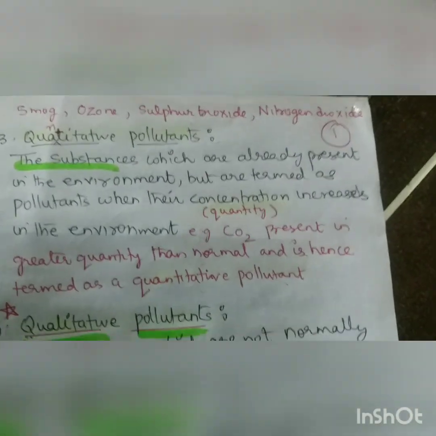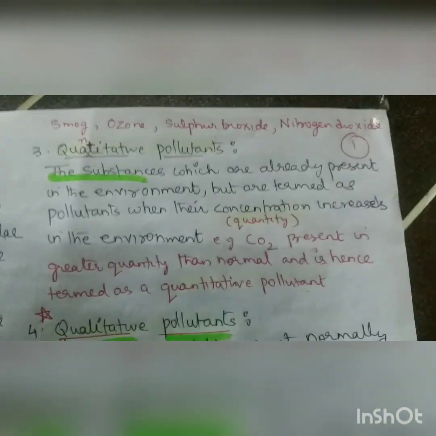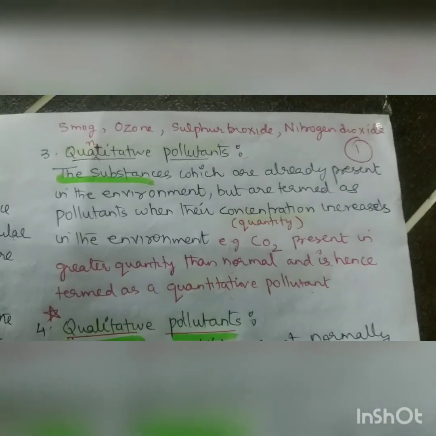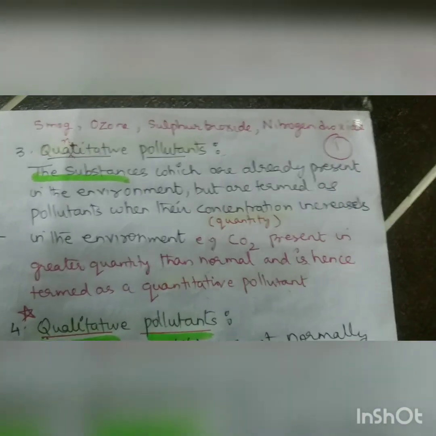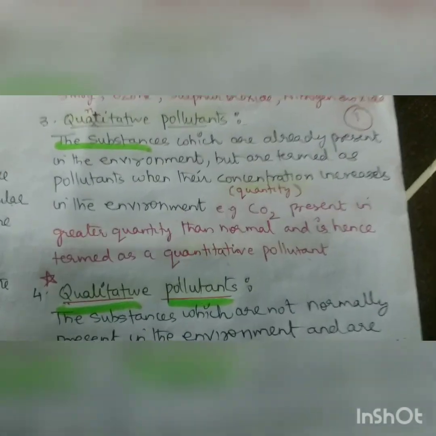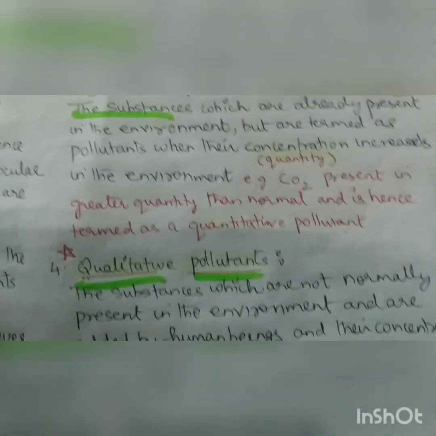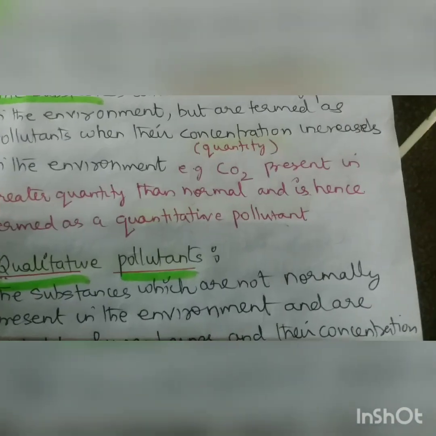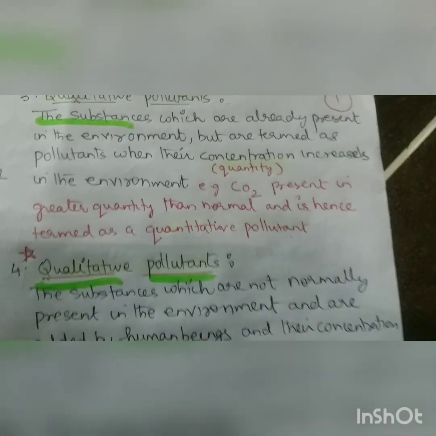Then we have the quantitative pollutants, the substances which are already present in the environment but are termed pollutants when the concentration increases, like cutting of forest, which acts as a sink for carbon dioxide, resulting in an increase in the concentration of carbon dioxide. It results in global warming, as I already told you, trapping the heat. So today I will start the greenhouse effect, which we call global warming.